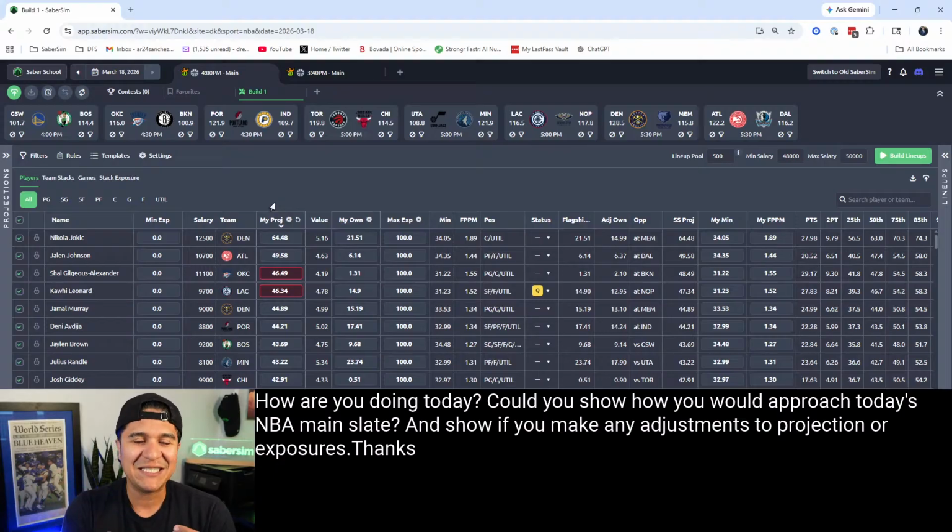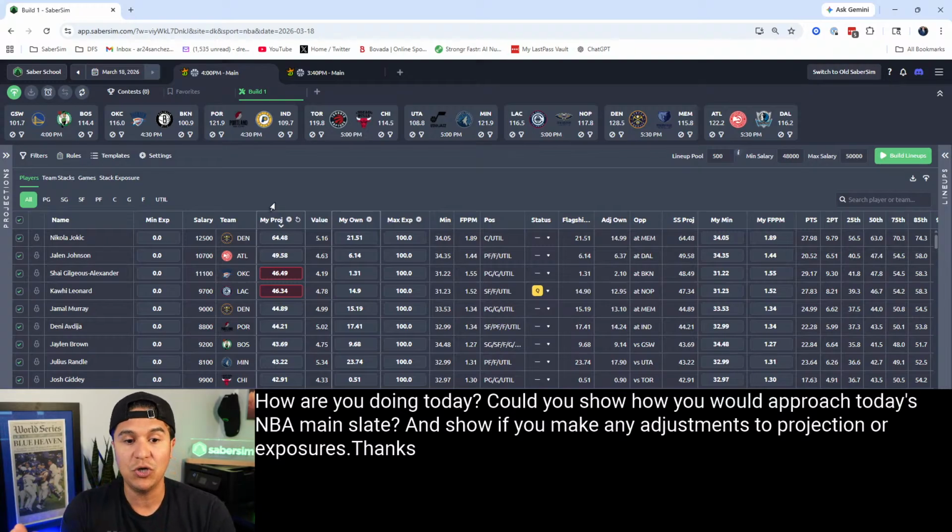You might be setting a couple of minimum exposures if you have too much negative leverage on a player, but that's something you're going to run into a little less often. The majority of the time it's going to be, hey, I have a lot of exposure to these players and I want to bring it down. You don't know who that is, so it's better to wait for those until after the build.